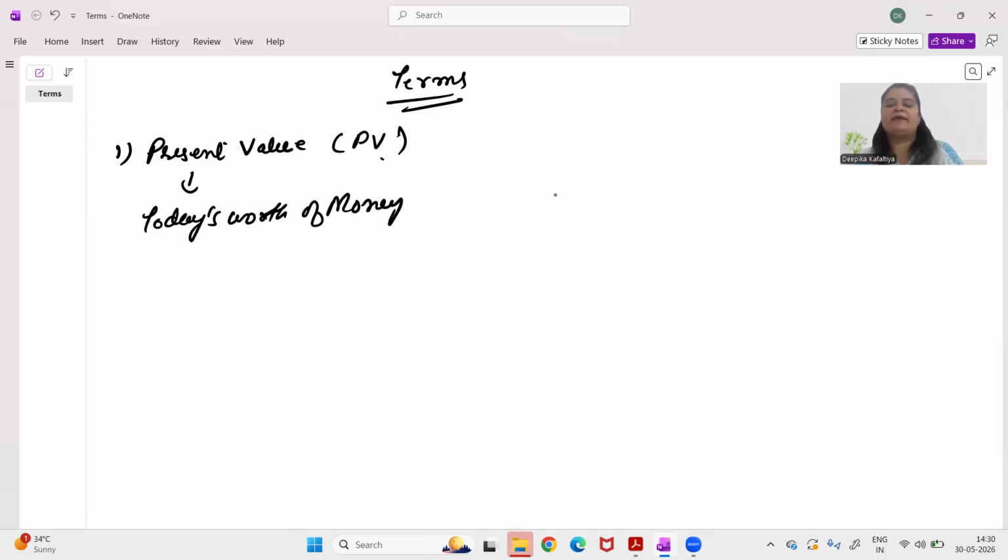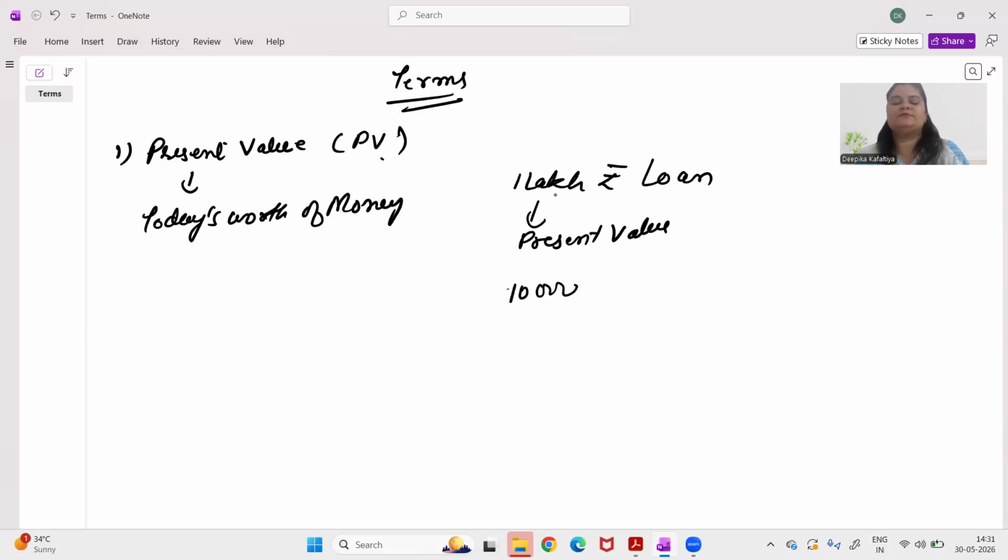For example, let's say I take a loan of 1 lakh rupees. So I have received 1 lakh rupee today. So this is my present value. Or let's say I have invested 10,000 rupees somewhere today.